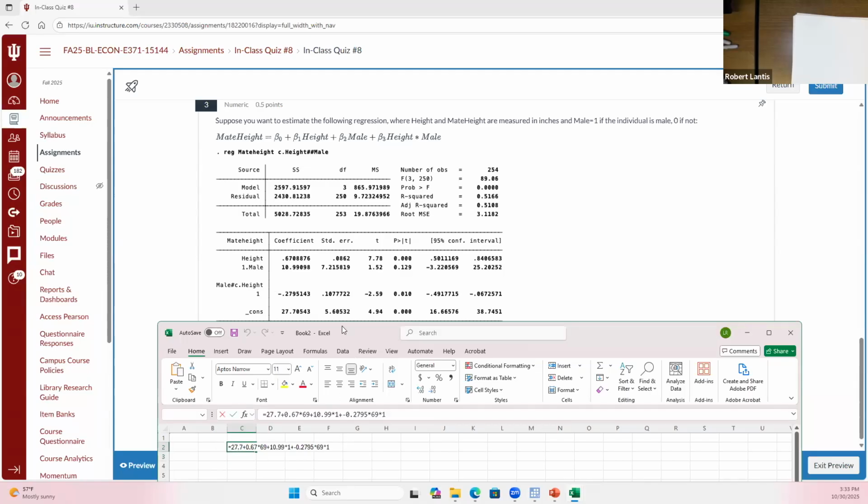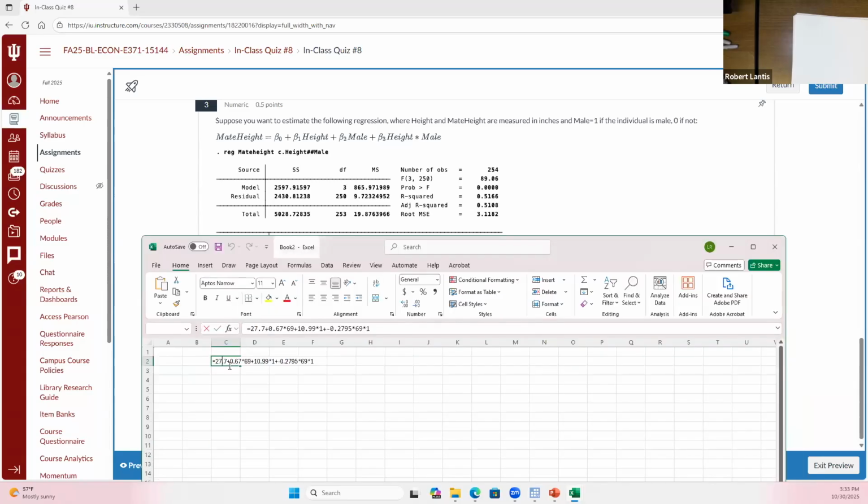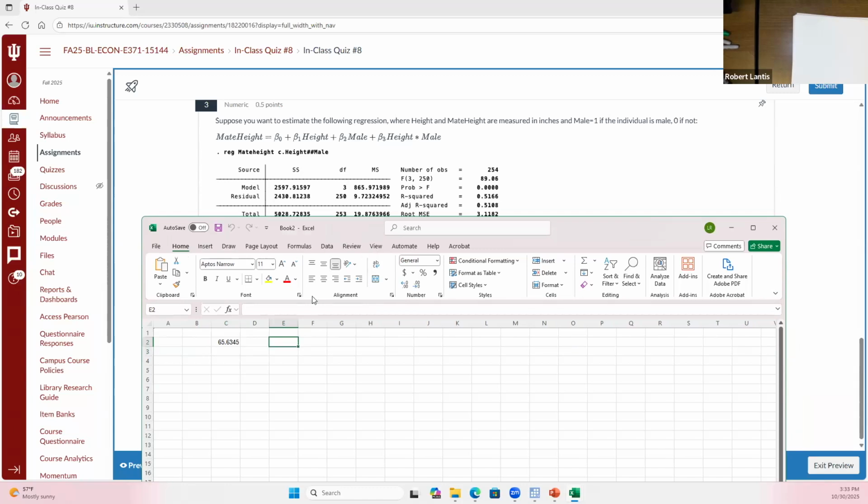Now, if I'm making this prediction, let me use Excel here. Maybe I won't be doing this.